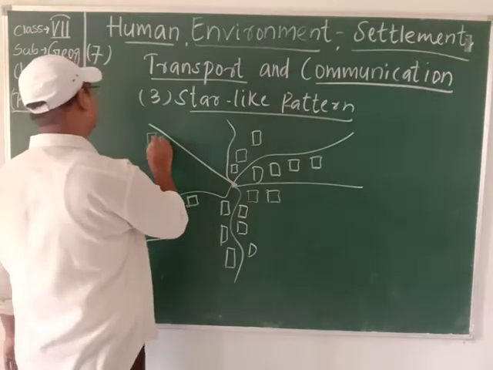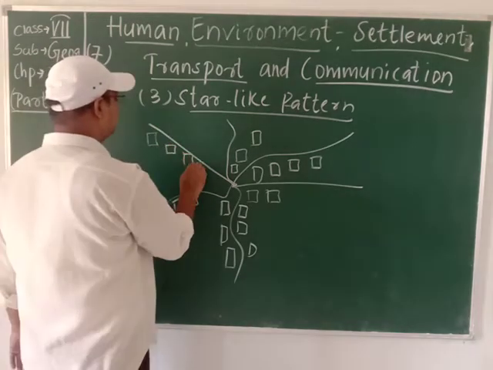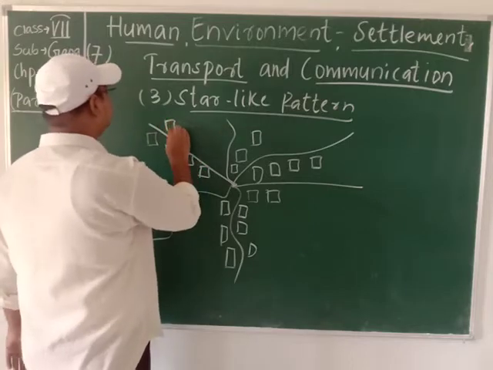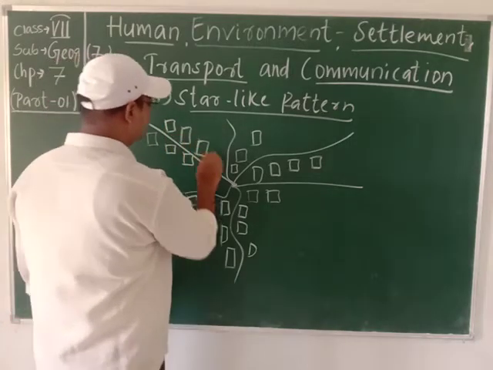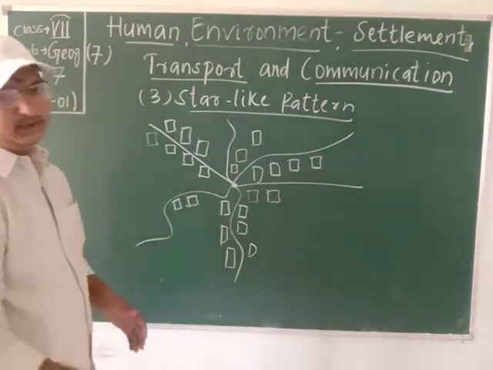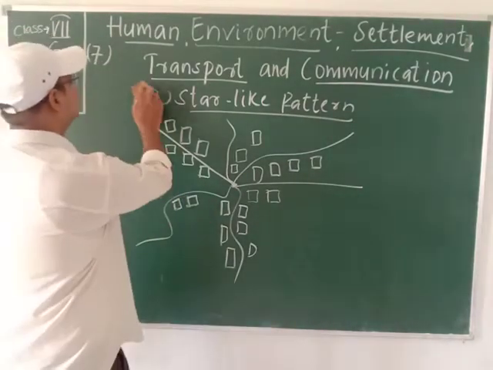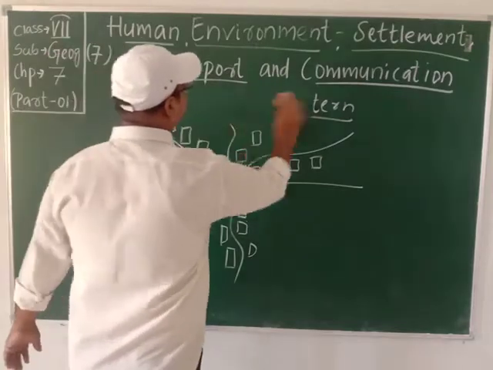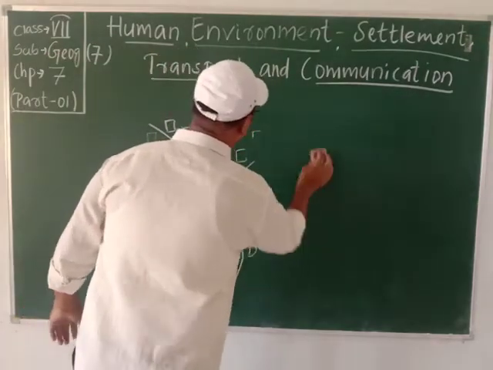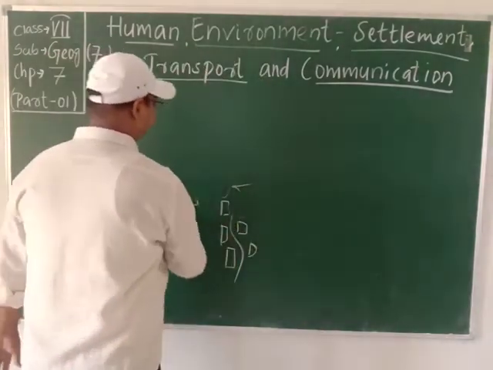And this is a star-like pattern. Okay, then students will move to the next type of settlement, that is nucleated settlement.